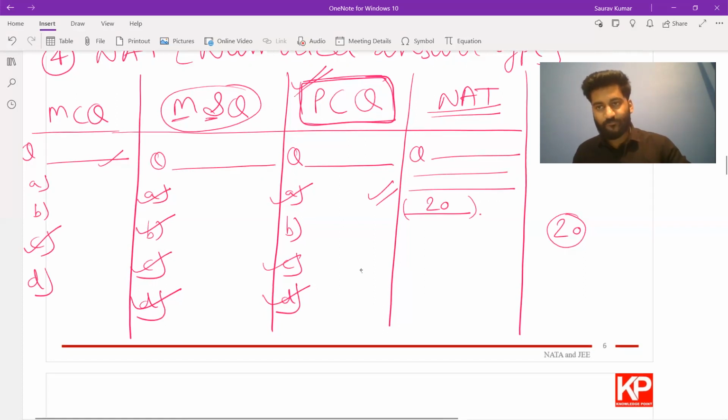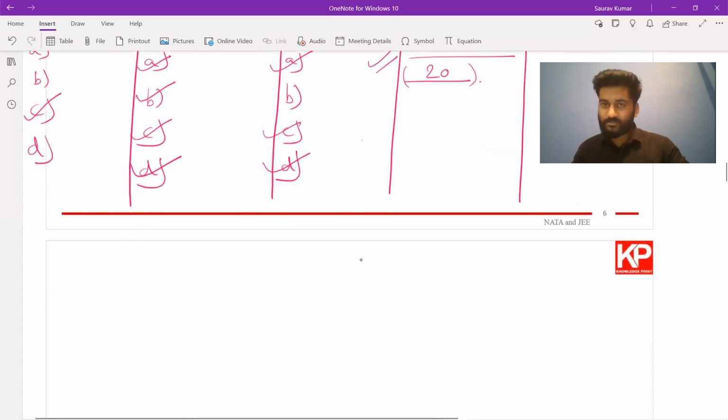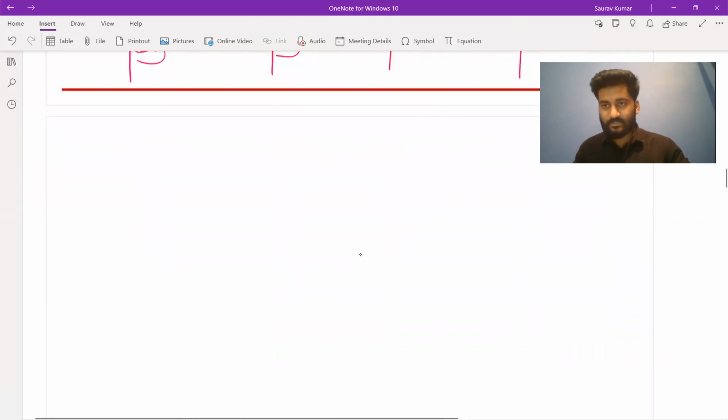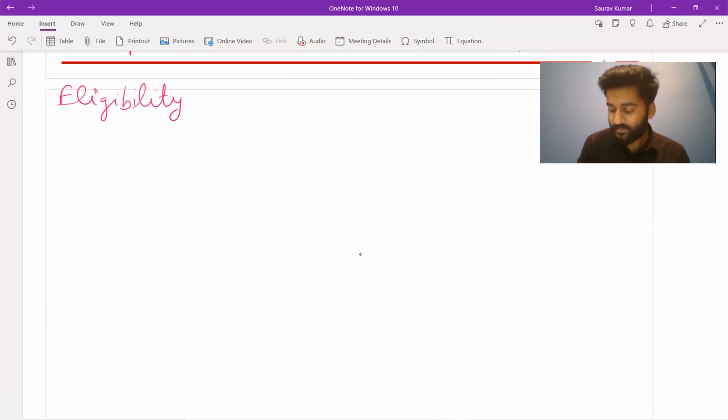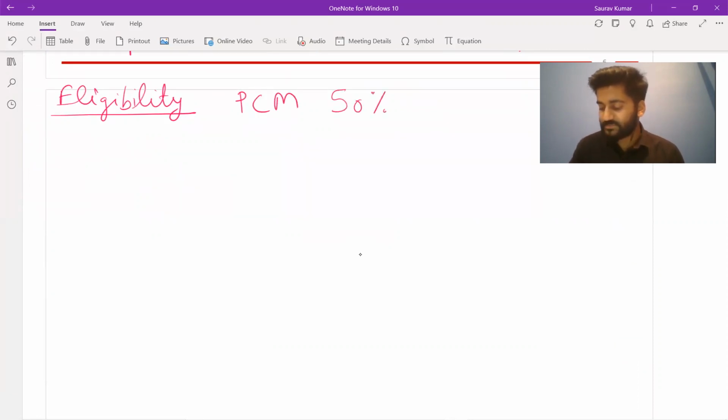This was the overview of different kinds of questions and what type of questions could be asked in the exam. Now, for giving these exams, there is a certain eligibility criteria that you need to have, and that is, you should have studied physics, chemistry, math with 50% marks in all of them individually and as an aggregate in your 10+2.